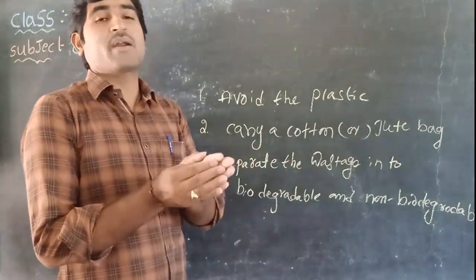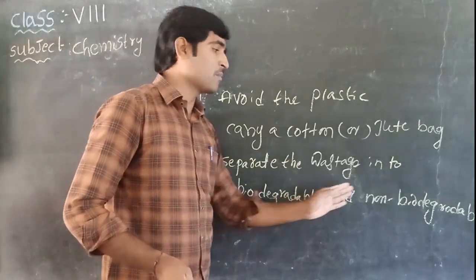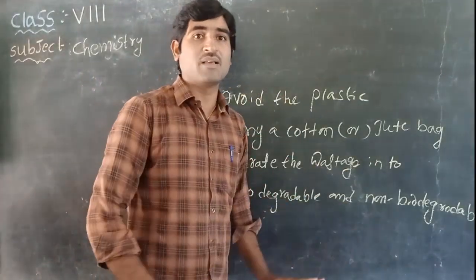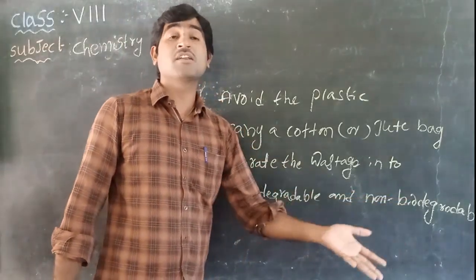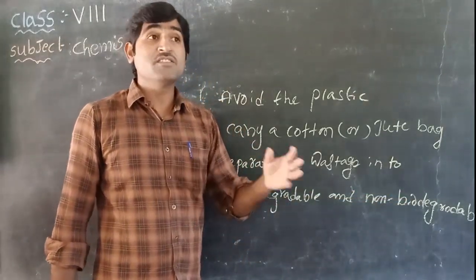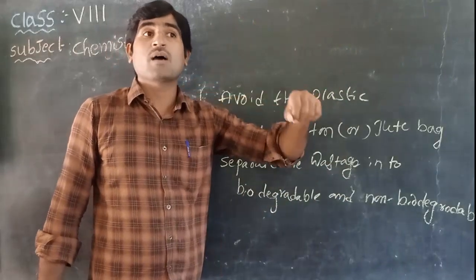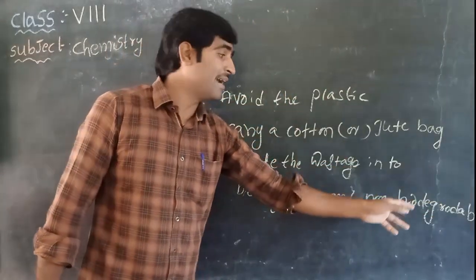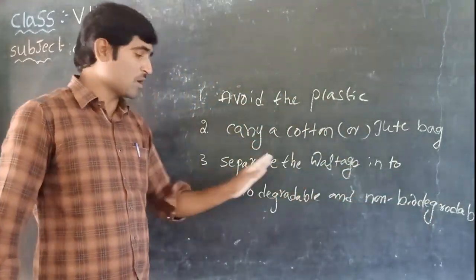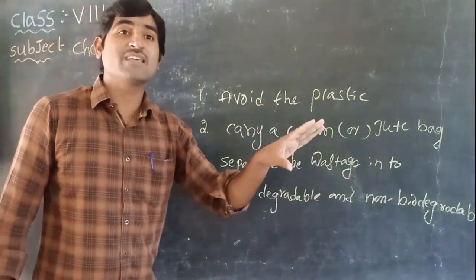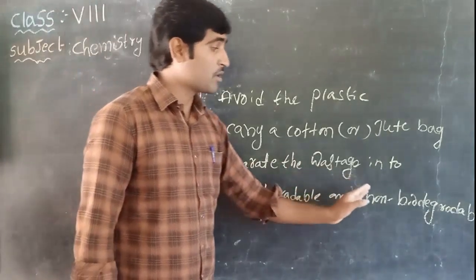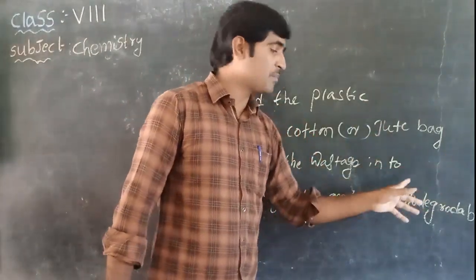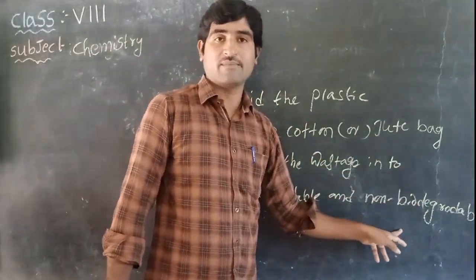Because if you do not separate the wastage into biodegradable and non-biodegradable, they throw it all at the same place. Then sometimes the horse may also eat the non-biodegradable items. Then it is a very severe problem to the animals that ate that non-biodegradable item. If you separate it, they can dispose of it separately. Biodegradable waste at one place, non-biodegradable waste at another place. They take some precautions on how to decompose it.